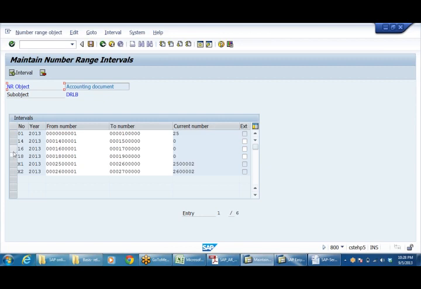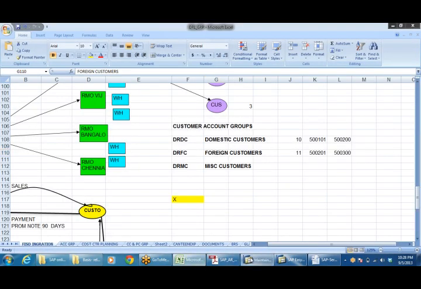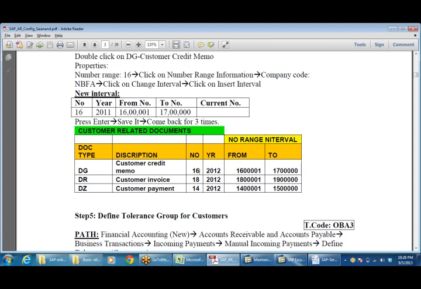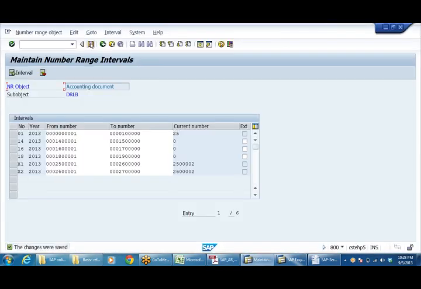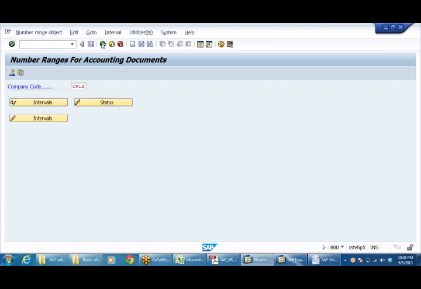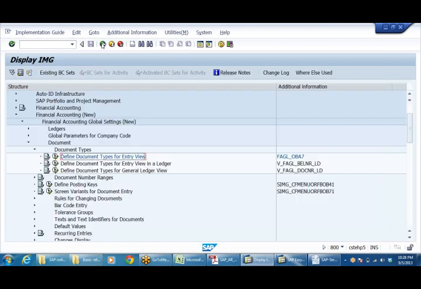So now 14, 16, 18, different number ranges we have given here for 3 document types. Now whenever I raise an invoice, it will take the number range from here. When I'm raising DZ customer payments, where I receive payment and post accounting entries, it will take the number range from here. And if I raise any credit notes, the system will take from here. Right, step number 4 is complete.